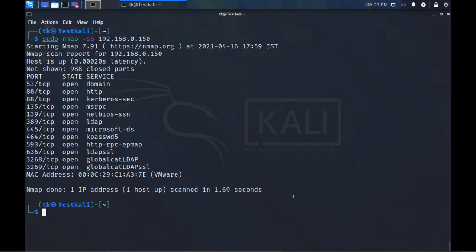I will scan my server again, but my server is a Windows server, the latest one, Windows Server 2016. It will not accept those kinds of inverse stealth attacks, inverse TCP scanning. I will show you how it works and what the latest Windows machines are doing.